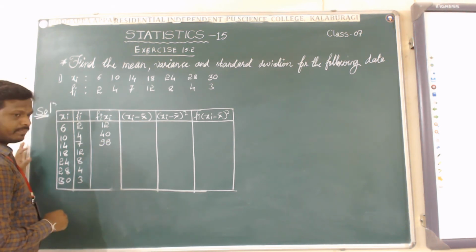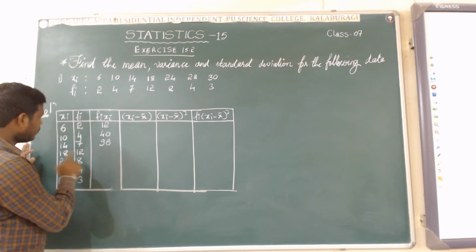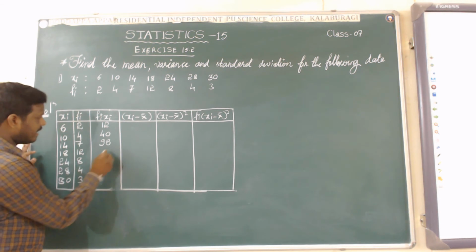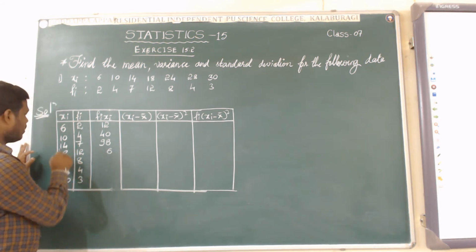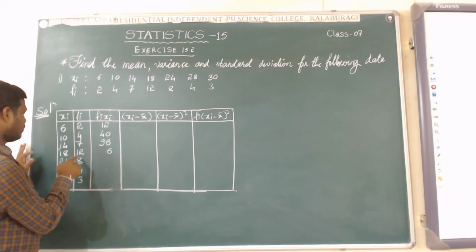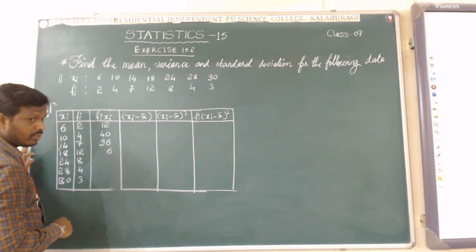Next, 12 times 18: 12 times 8 is 96, keep 6, carry 9; 12 times 1 is 12, plus 9 is 21.